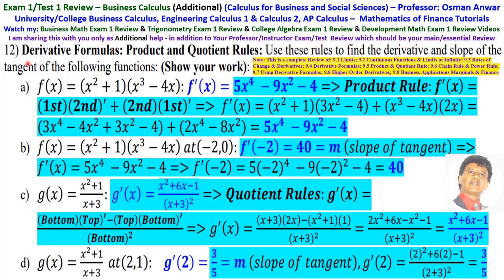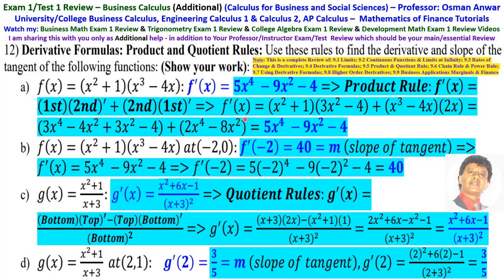Number 12 is derivative formula. It is product and quotient rules. Use these rules to find the derivative and slope of the tangent of the following function. A, f of x is x squared plus 1 times x cubed minus 4x. So this is a product of two functions, x squared plus 1 times x cubed minus 4x, and the product rule is the first function times the derivative of the second function plus the second function times the derivative of the first function.